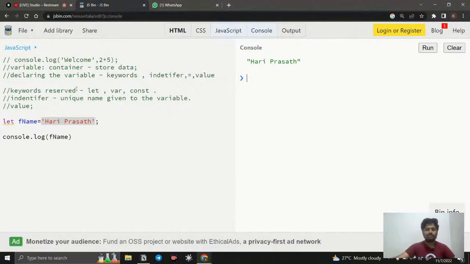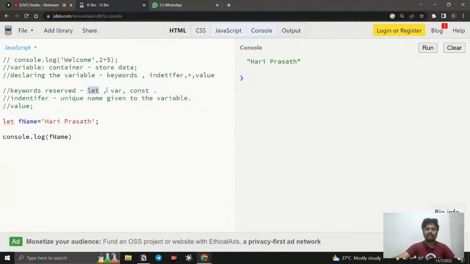Let's see the difference between them. What is the difference between let, var, and const? Right now, simply understand that var is pretty old. When JavaScript was introduced, var was introduced, and there are so many issues with var. It has a scoping issue, and some overlooked issues like that. So right now, just avoid var. Don't use var. Instead, you can use let and const.